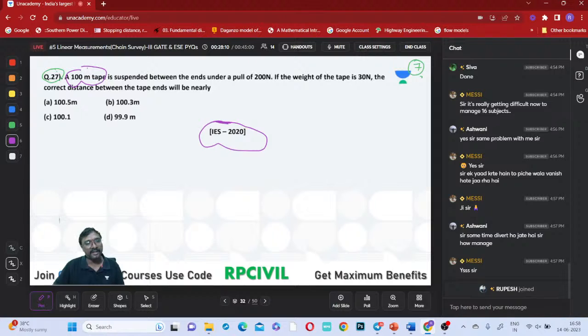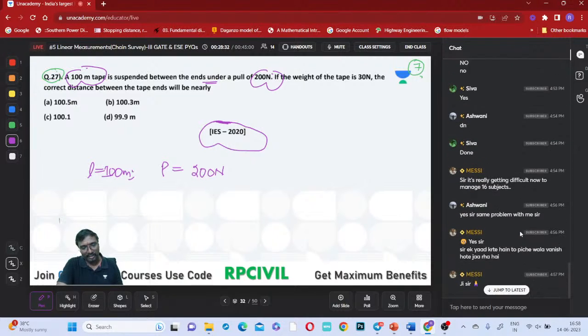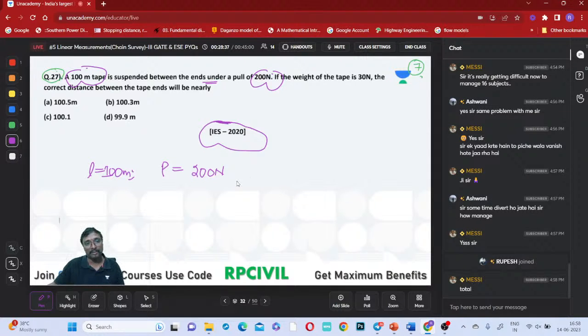A 100-meter tape is suspended between, right? What is it? L, you can say, that L will be 100 meters, between the ends under a pull of 200 newtons, right? Is a total pull given or pull per span given here in the question? Total pull is given in the question, everyone. So small p you cannot take it, capital P only you take it, right?